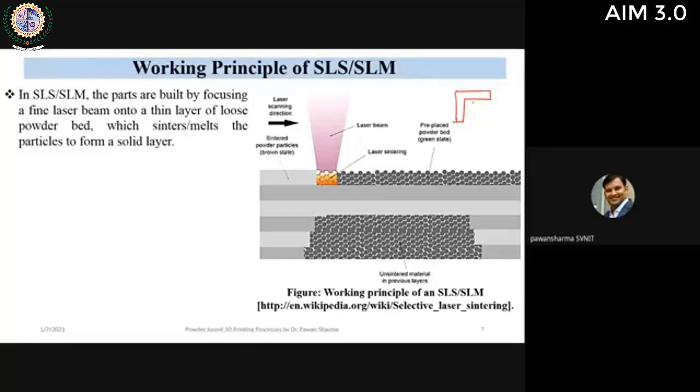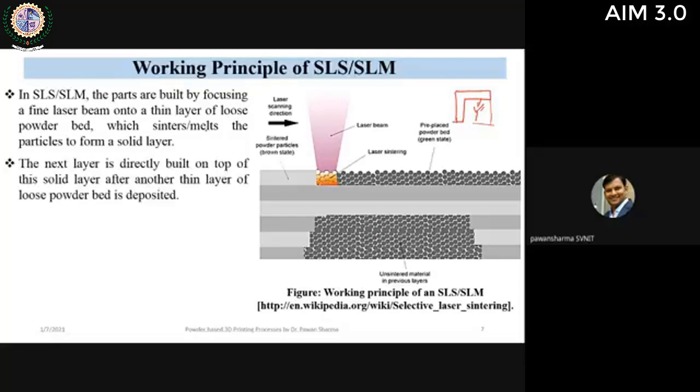Therefore, to avoid various defects, we give support, like a tree, to support the part during printing. Support structure is a key requirement, but it needs extra material and needs to be removed, which also affects surface finish. In SLS, the unsintered powder remains and acts as a support material, so we don't need any external support in SLS or SLM. If the mechanism is sintering, it is known as selective laser sintering, and if it is melting of the powder, it is known as selective laser melting.